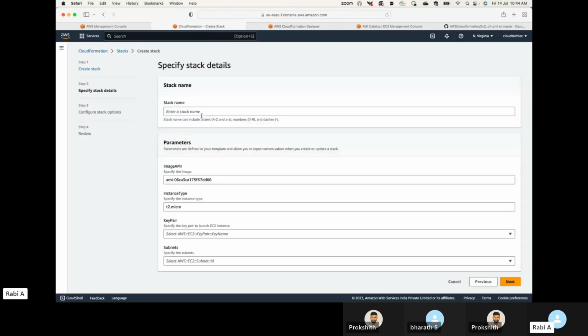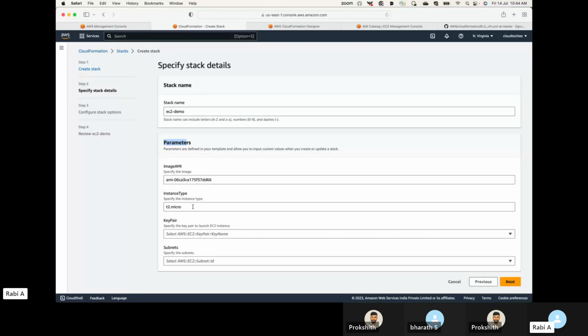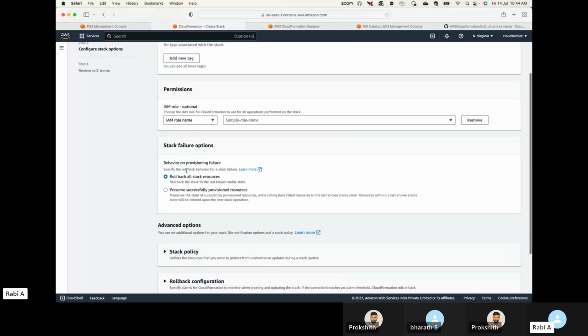So next, we give a name to this: EC2 demo. And here are the parameters. Whatever parameters you have provided will be available over here. That's the AMI ID, instance type, your key pair, the subnet where you want to launch this. Next, if your CloudFormation needs any IAM permission, you can give that.